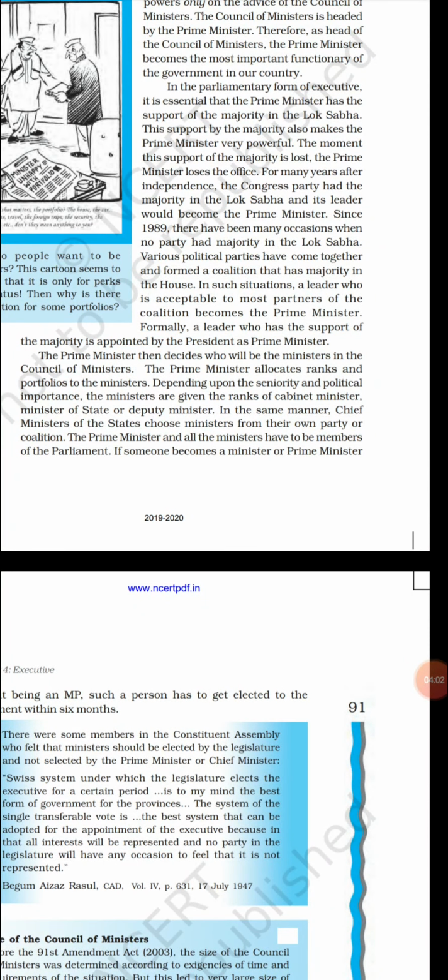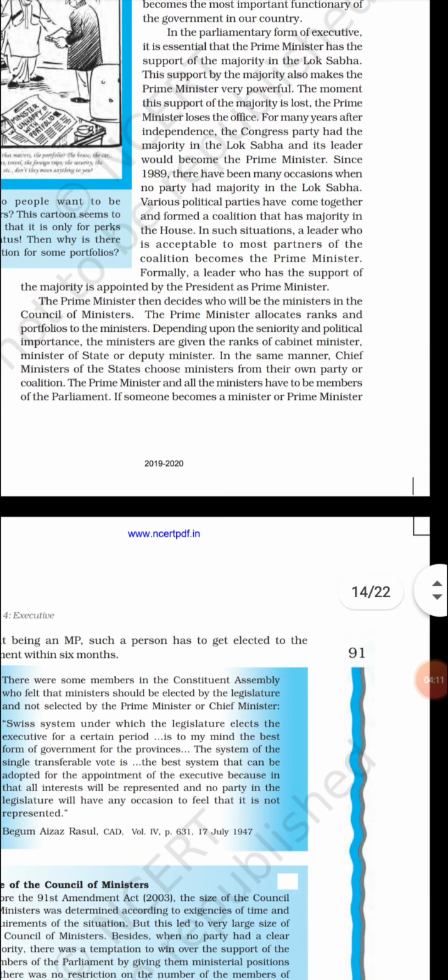Now, the council of ministers. The prime minister decides who will be the ministers in the council of ministers. Prime minister allocates ranks and portfolios to the ministers depending upon seniority and political importance. The ministers are given the ranks of cabinet minister, minister of state or deputy minister.